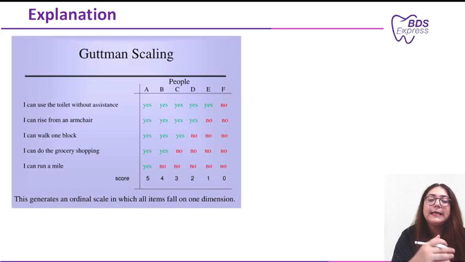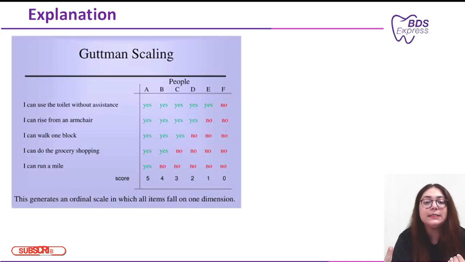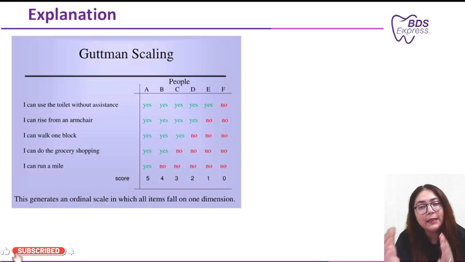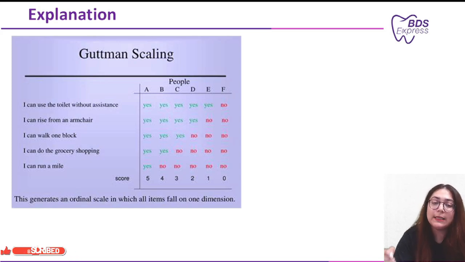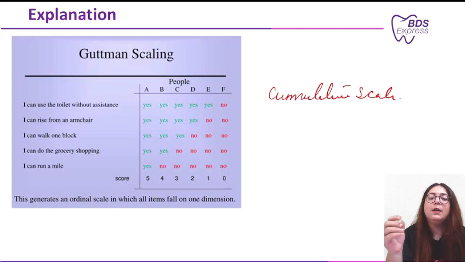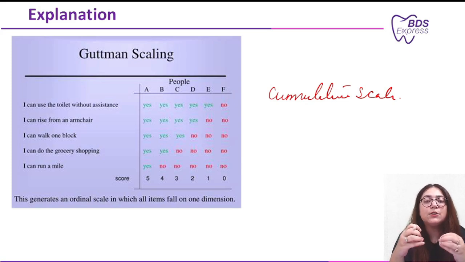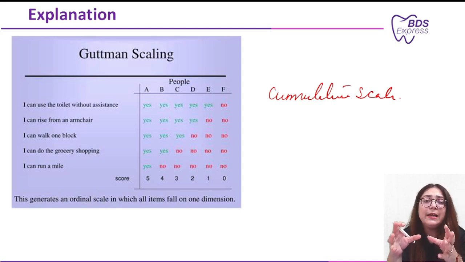Now, the type of scale described where the respondents are asked to express increasing intensity of a characteristic by agreeing or disagreeing with the statement is your Gutman scale, or you can say cumulative scale or scaleogram. So basically, it presents a series of statements ordered by level of intensity or agreement. Now, in our question, it was mentioned that it has to be in a hierarchical pattern. Now, I'll tell you what exactly that is.